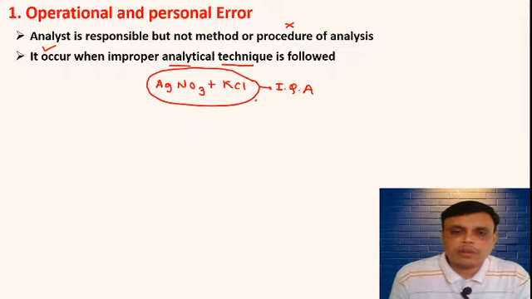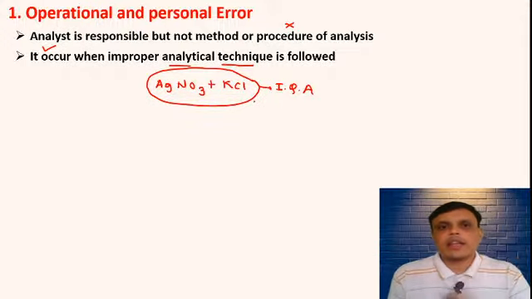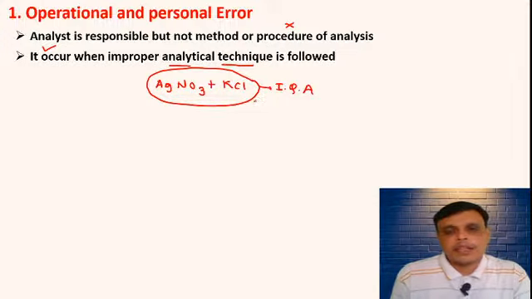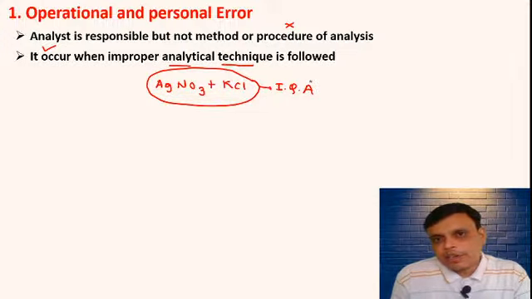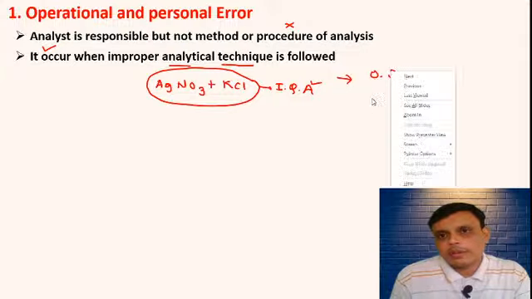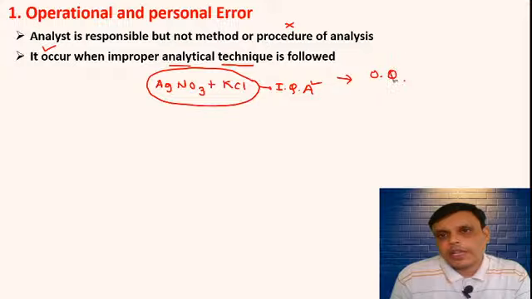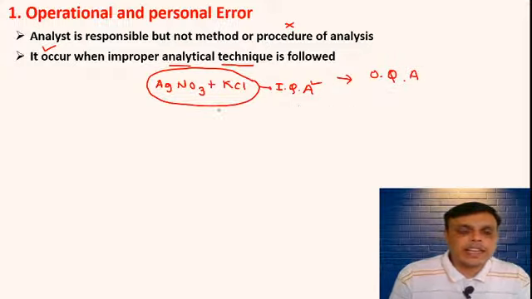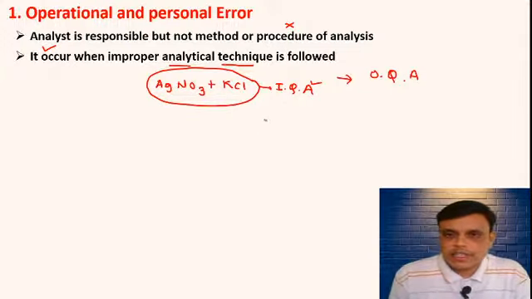So in inorganic qualitative analysis, what do you have to perform? You have to find out 2 acidic and 2 basic radicals. But instead of doing inorganic qualitative analysis, students mistakenly perform organic qualitative analysis. So instead of getting the 2 acidic and 2 basic radicals, you will get a false result.